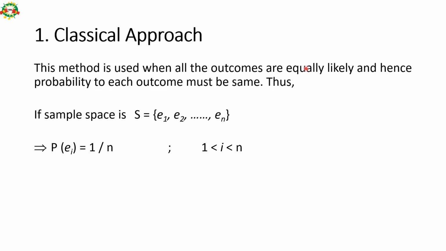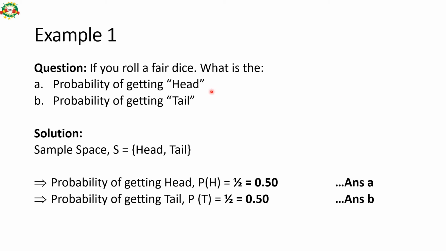Simple. The important word is equal possibility, like each outcome is likely to come out equally. Let us understand this approach with the help of an example. If we toss a fair coin, what is the probability of getting head and tail? So here the sample space is head and tail. The probability of getting head, P(H), is 1 by 2, 50%, and tail again 50%.